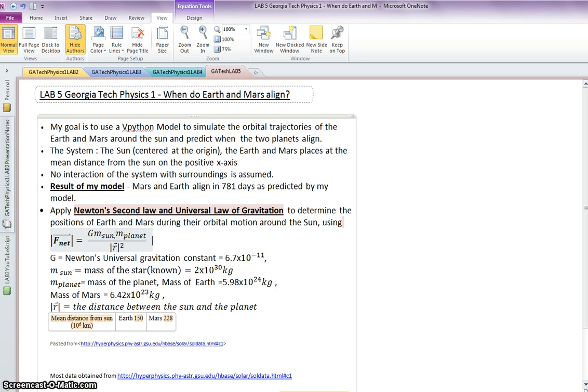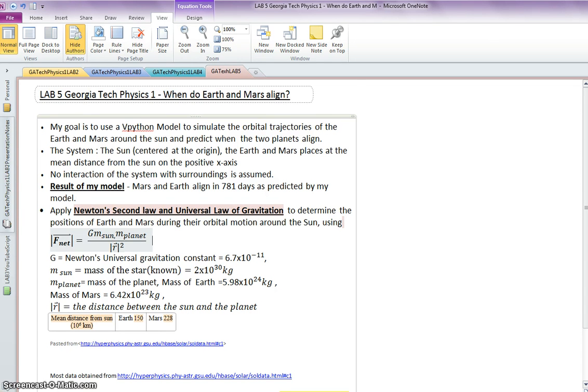The system in my situation is the Sun centered at the origin, with the Earth and Mars placed at the mean distance from the Sun on the positive x-axis. No interaction of the system with the surroundings is assumed. The result of my model was that Mars and Earth align in 781 days, as predicted in my Python model.